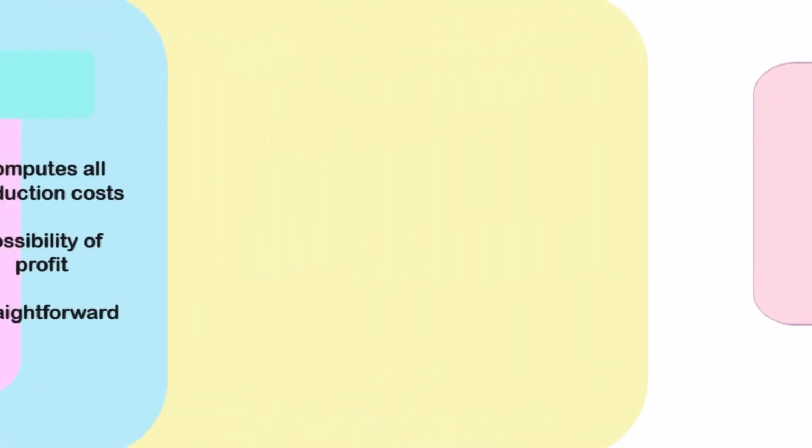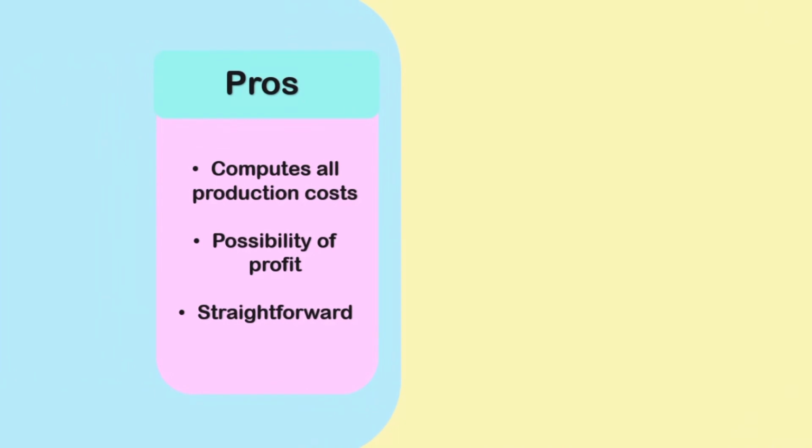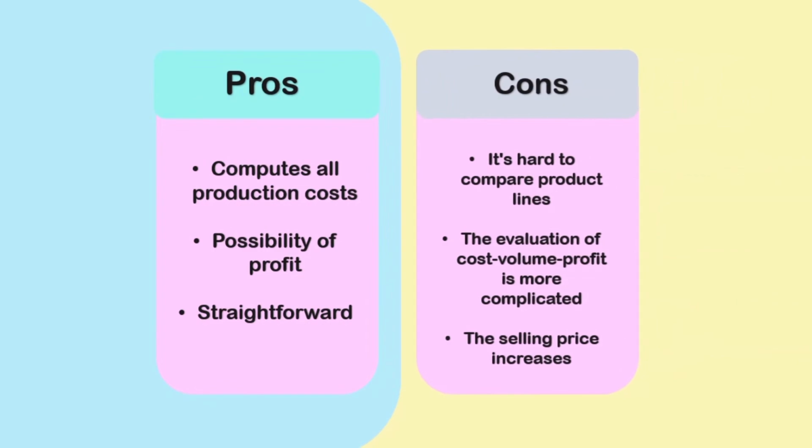Let's look into the pros. It computes all production costs and there is a possibility of profit. It is also very straightforward. But the cons, it is hard to compare product lines and the evaluation of cost volume profit is more complicated.